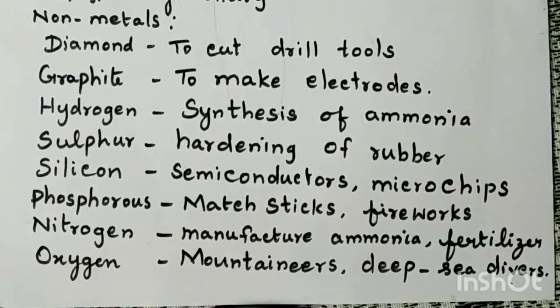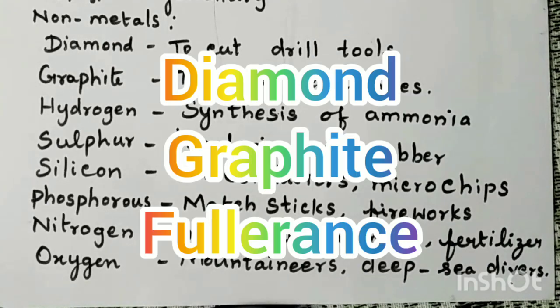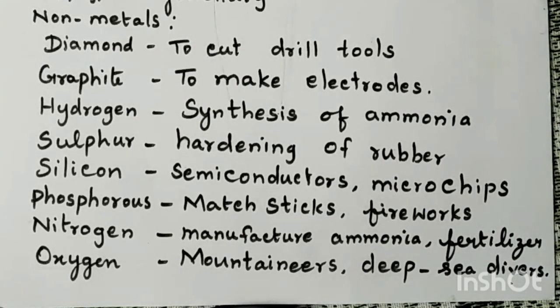Okay, shall we see about the uses of non-metals? Can you say some examples of non-metals, students? That is carbon, oxygen, sulfur, phosphorus, nitrogen, etc. Okay, first we will see about the uses of carbon. What are the allotropic forms of carbon? Carbon exists in 3 different forms: diamond, graphite, and fullerenes. Okay, we will see them one by one.